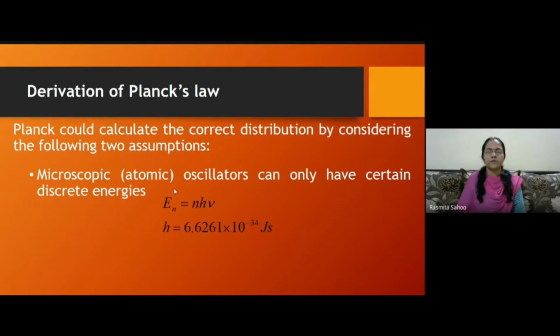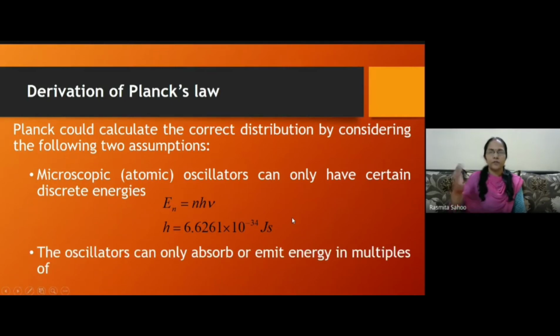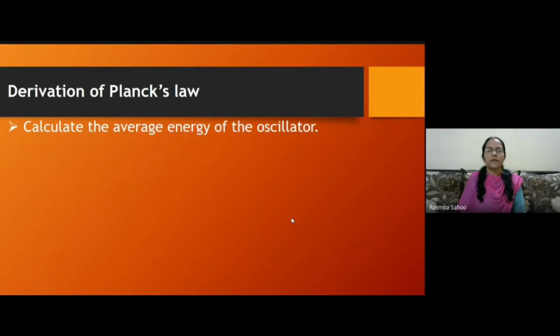We also discussed that when an oscillator makes a transition from one level to another, it either emits or absorbs energy in integral multiples of h nu.